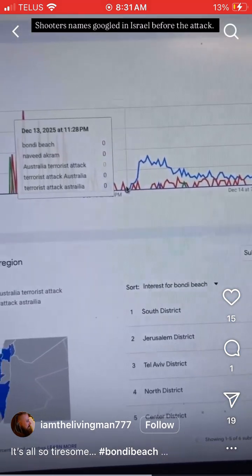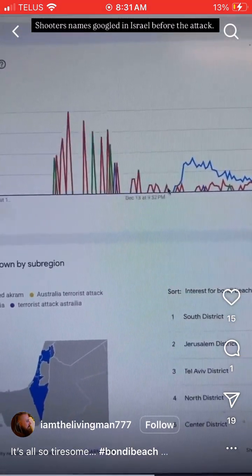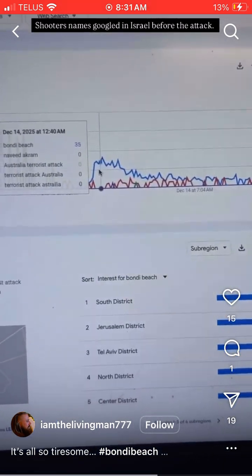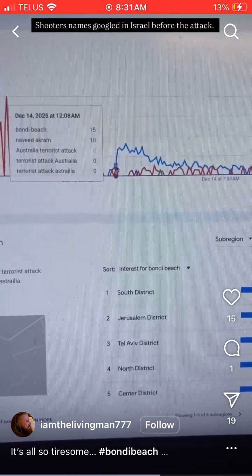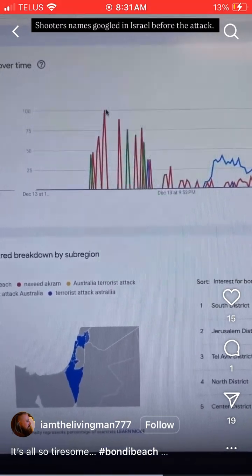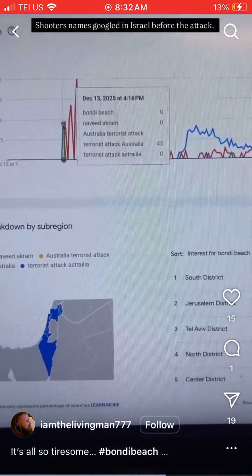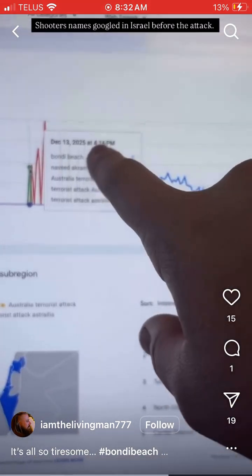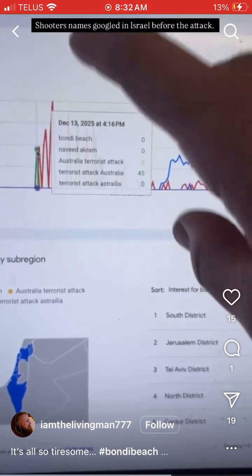So why, I have to ask you, is all of this being searched hours before the attack even occurred? Because remember, the attack occurred right here. Naveed Akram's name is being searched right there. He's one of the attackers. But look, Naveed Akram's name is being searched all the way to terrorist attack. Look, terrorist attack Australia, 45 times was searched at 4:16 p.m. Remember, the attack was 11:45.